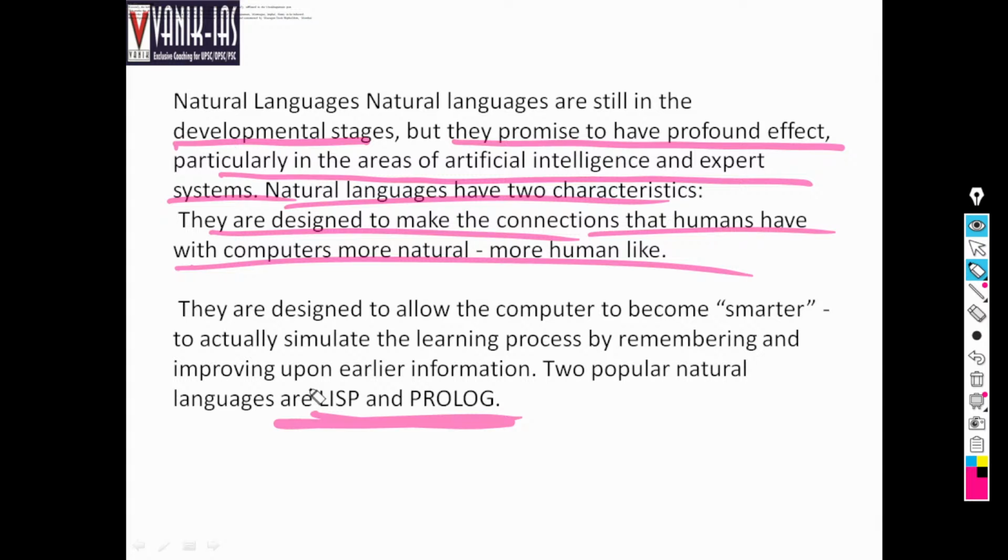Artificial intelligence means what? Machine learning. It will itself learn various machine processes by observation, like a child observing in his lifetime and knowing many things. Similarly, these natural languages will make computers learn by themselves. The examples of natural languages are Lisp and Prolog.